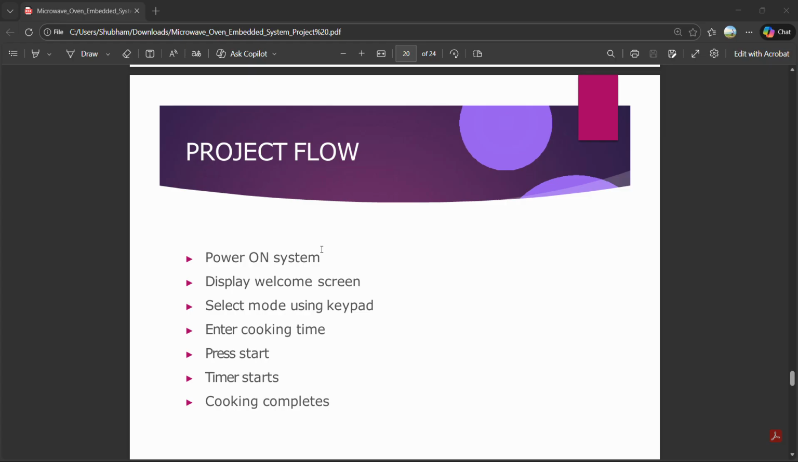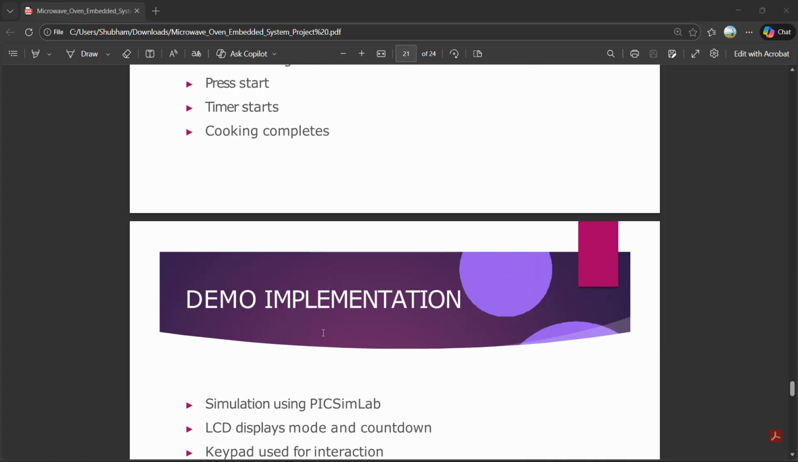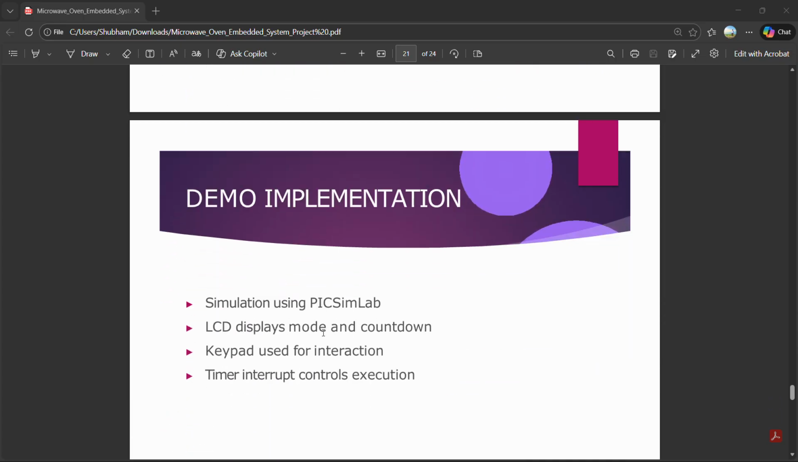In the project flow, when the system starts on power on, a welcome message is displayed on the LCD. The user selects a mode. First is select mode. Enter the cooking time and press start. The timer starts, the selected mode executes, and cooking is completed. Next one is the demo implementation.